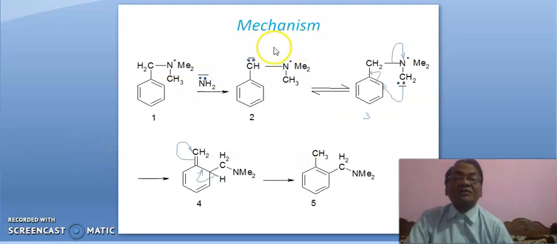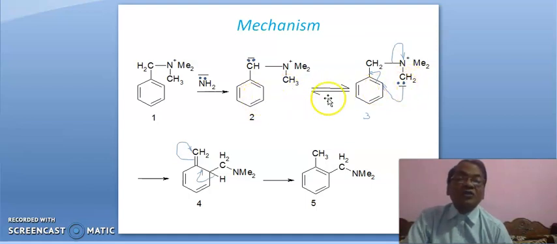Okay. Now let us see the mechanism. It is benzyl quaternary ammonium salt. When it is heated with amide ion, it takes one hydrogen from here. Friends, this hydrogen is more acidic than this hydrogen. So, this carbon turns into carbanion. Okay. Then this hydrogen is removed and this carbanion is formed.